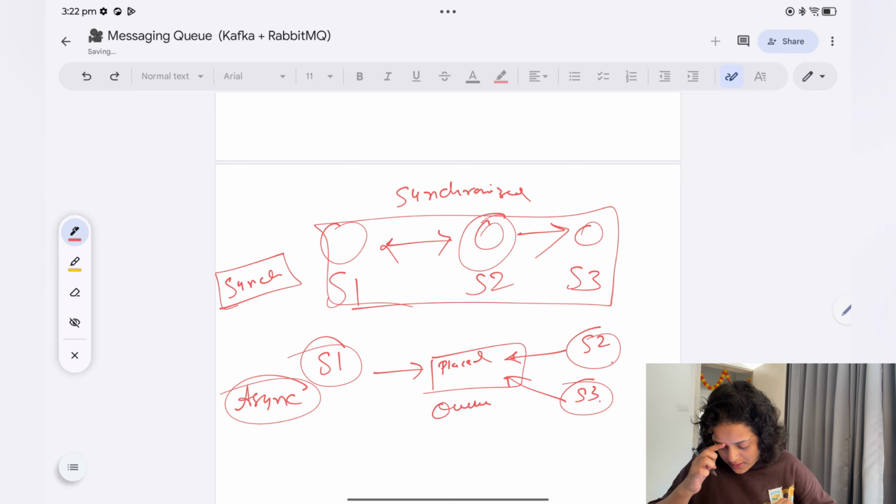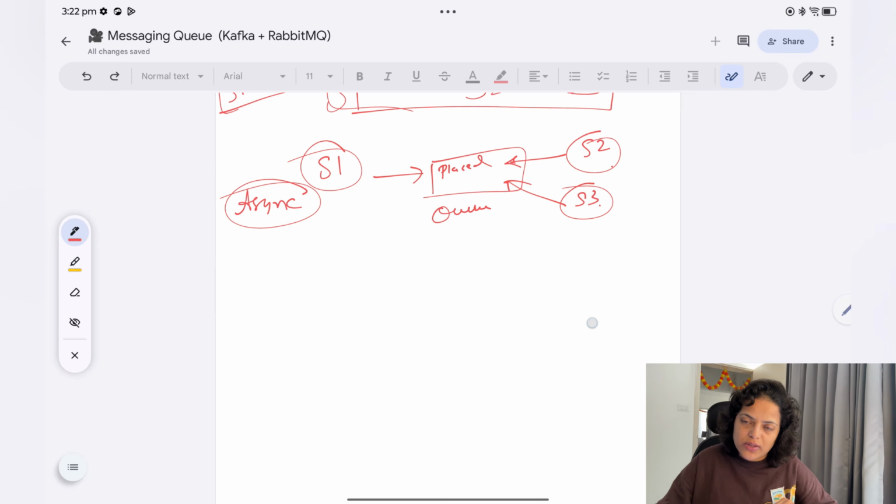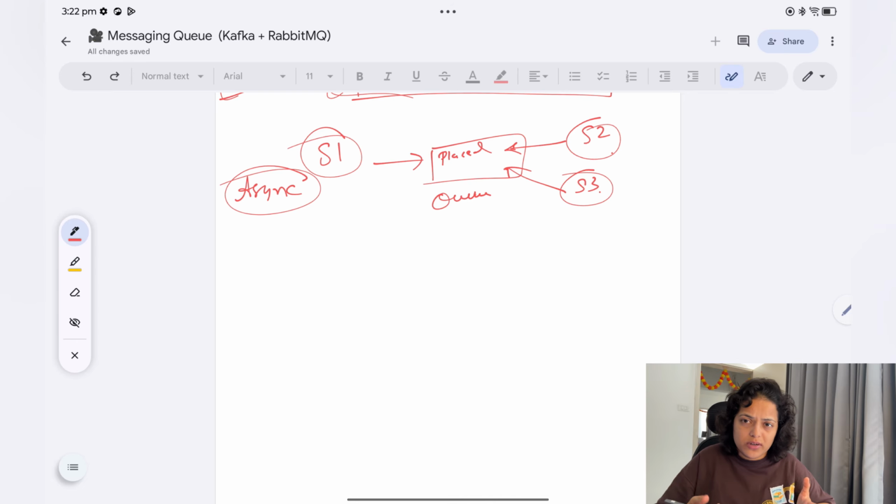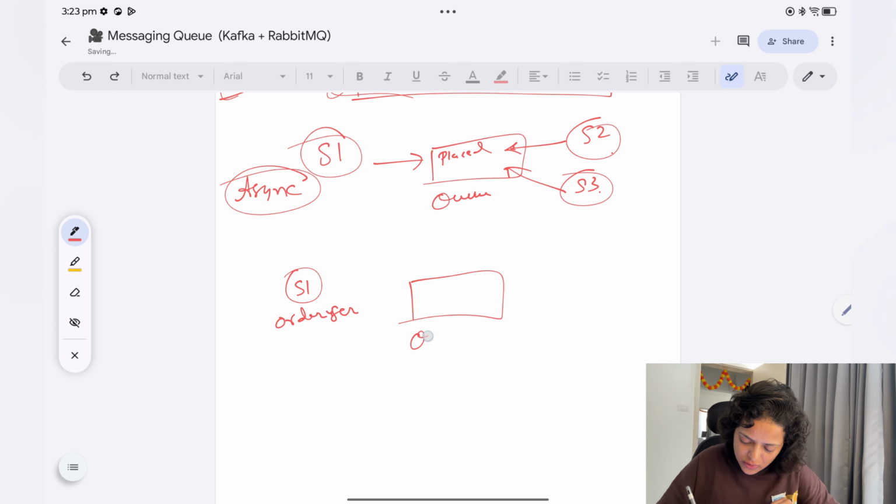So let's say a user has placed an order. You order something from Amazon or somewhere. So you placed one order, and this is the order service, let's say. The order service will do its task and then say that the order is created. So there is one queue, and the order service will notify this queue that the order is created.